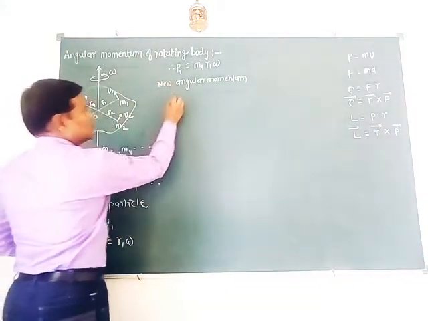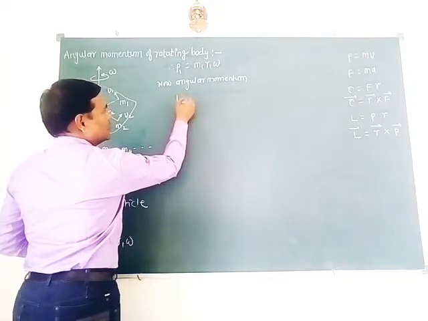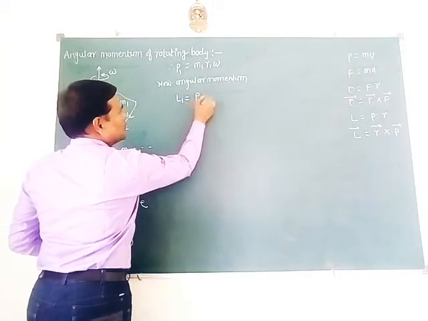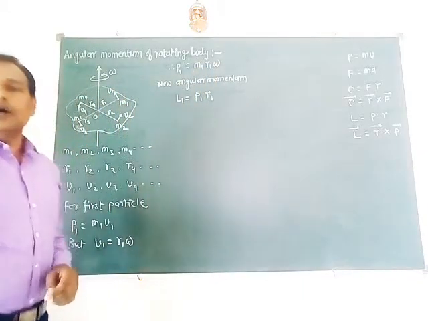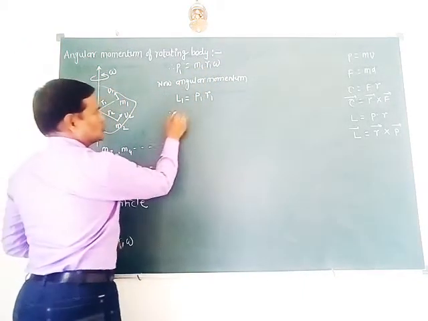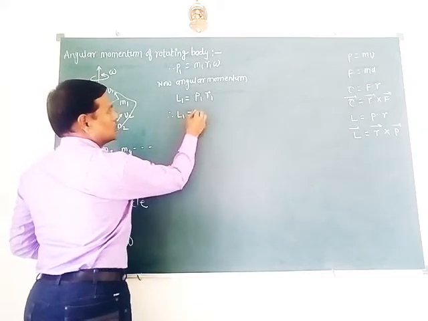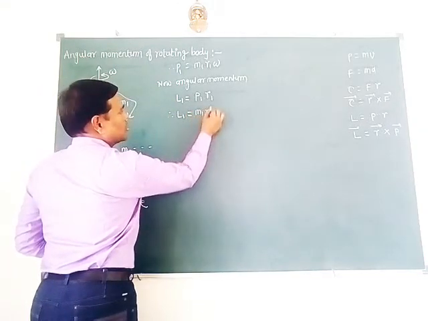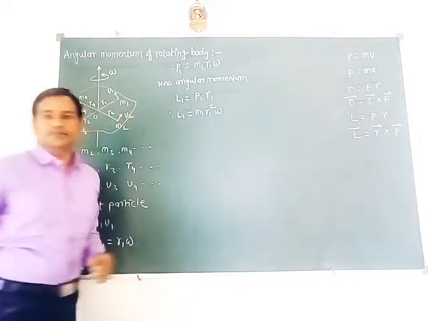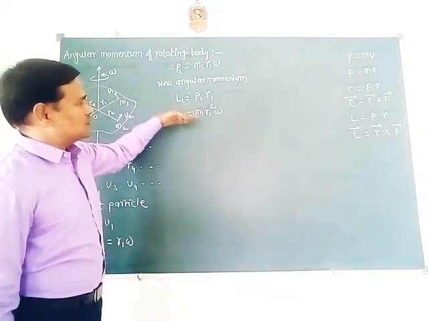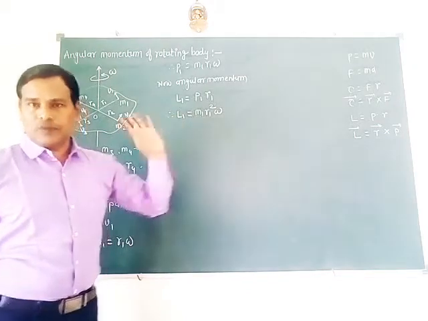So for the first particle it can be written as L1 equal to p1 into r1. But what is p1? m1 r1 omega. So write L1 is equal to m1 r1 into r1, that is r1 square, into omega. So this is angular momentum of the first particle.